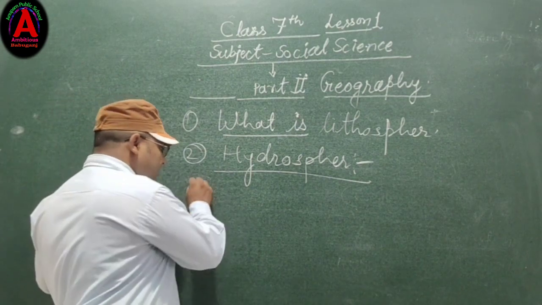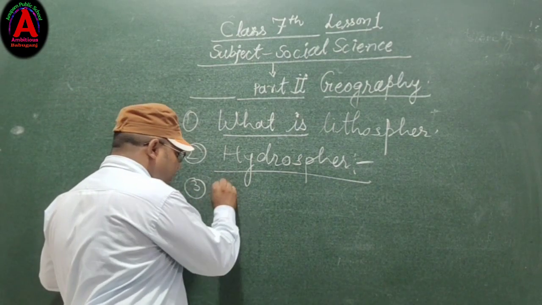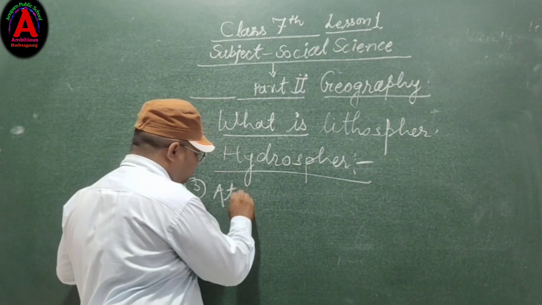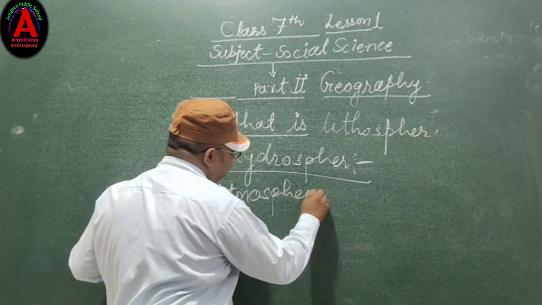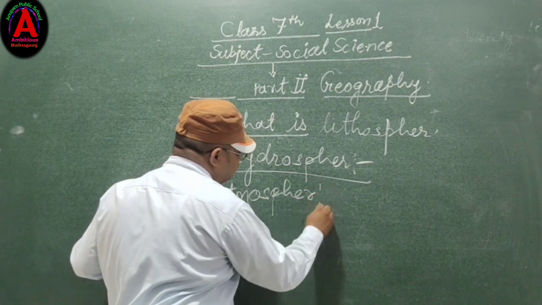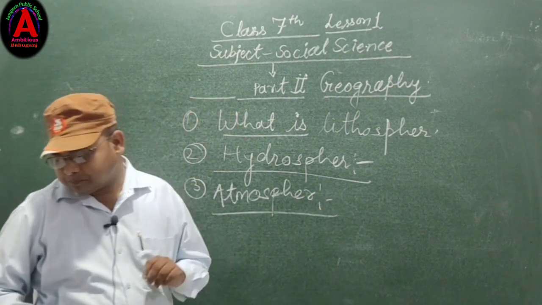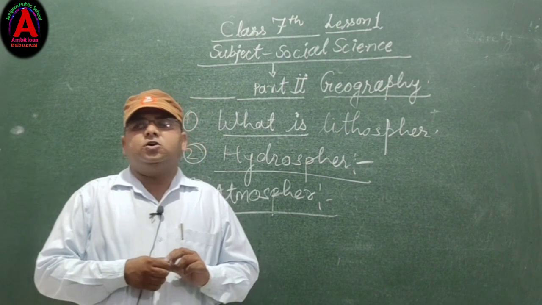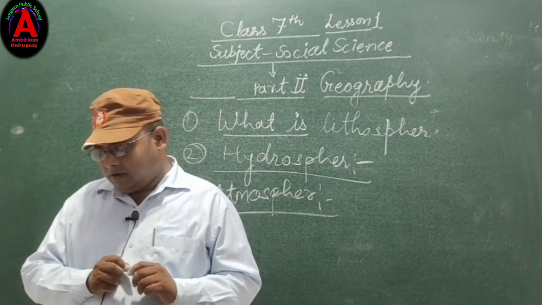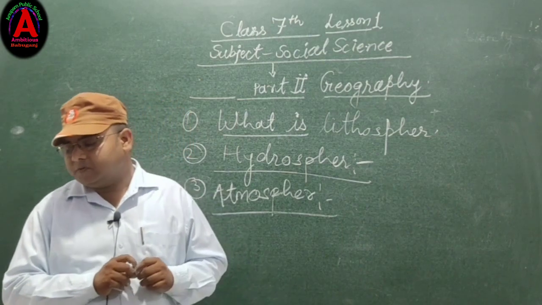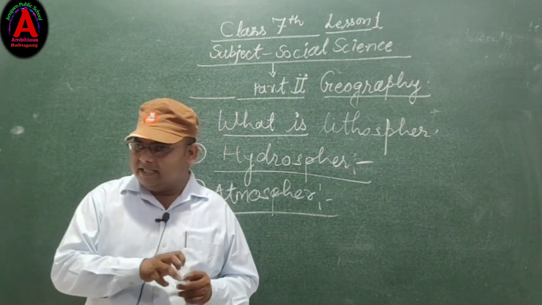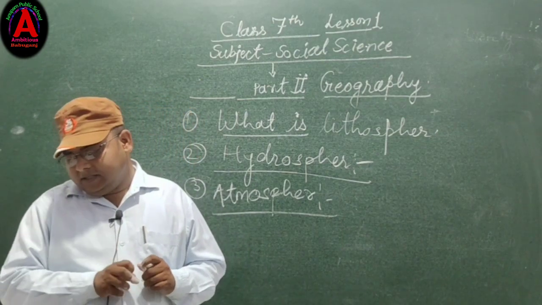And third point, atmosphere. The air which surrounds the earth is called the atmosphere, and its exact thickness is unknown.